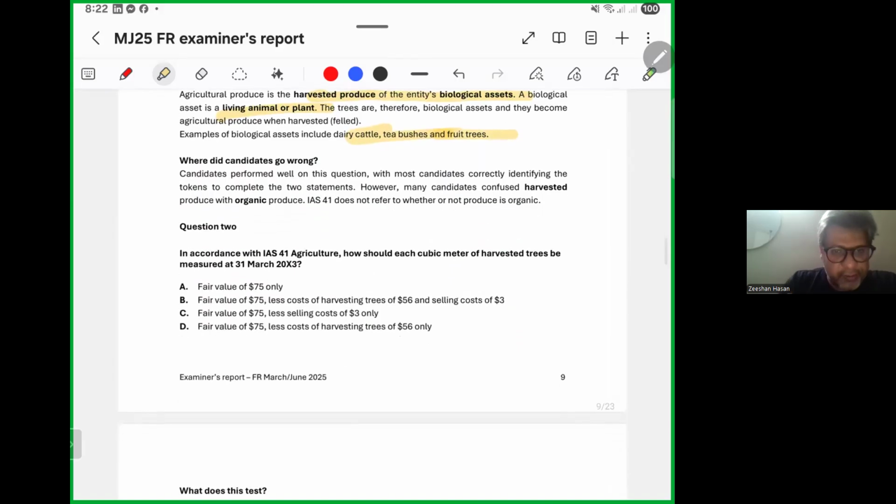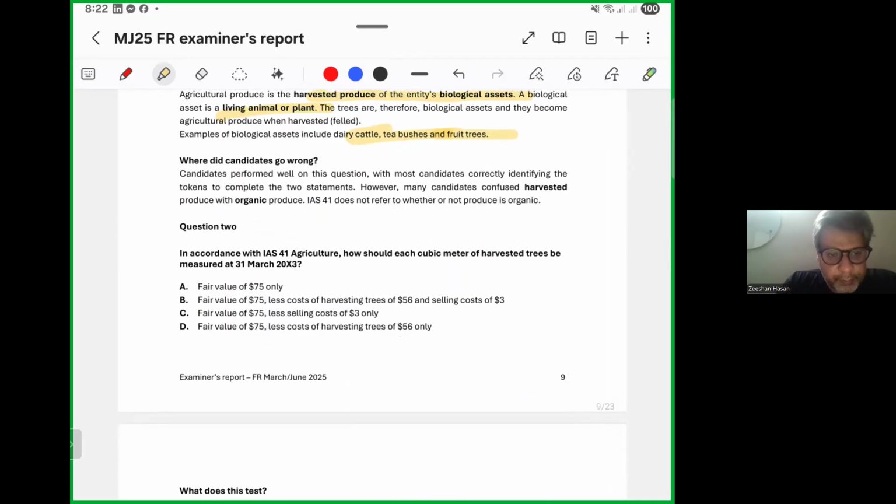Where did candidates go wrong? Candidates performed well on this question, with most candidates correctly identifying the tokens to complete the two statements. However, many candidates confuse harvested produce with organic produce. IAS 41 does not refer to whether or not produce is organic.